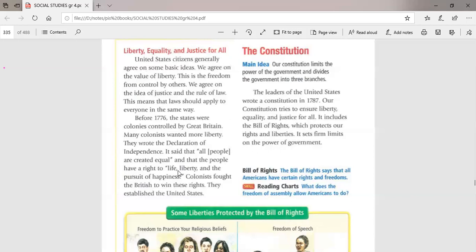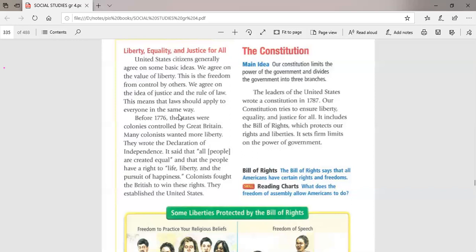Justice. Justice means to be equal, guys. It means that the constitution or the law is applied equally to all citizens in America. The idea of justice means that laws should apply to everyone in the same way. So the poor citizen is equal to the rich citizen.